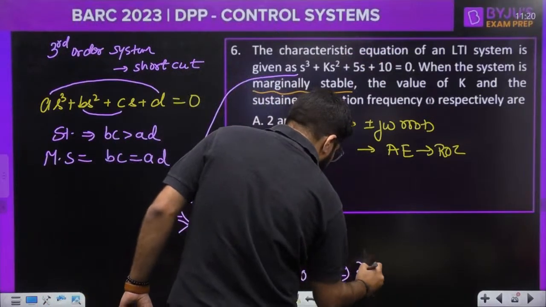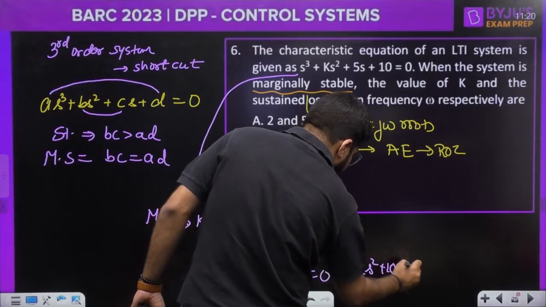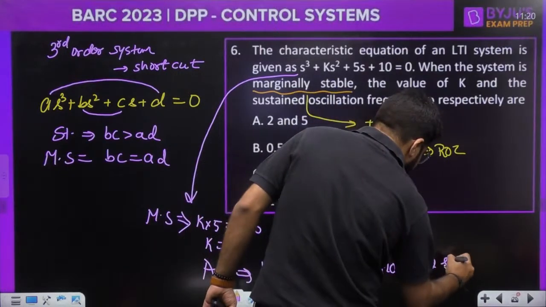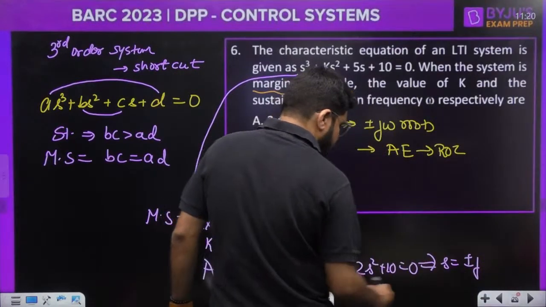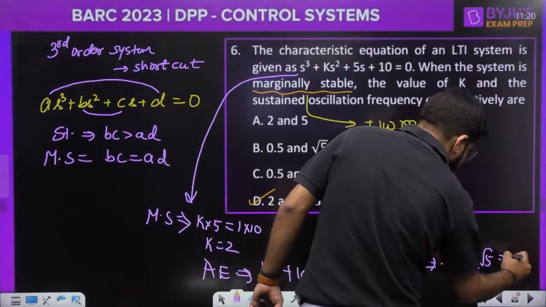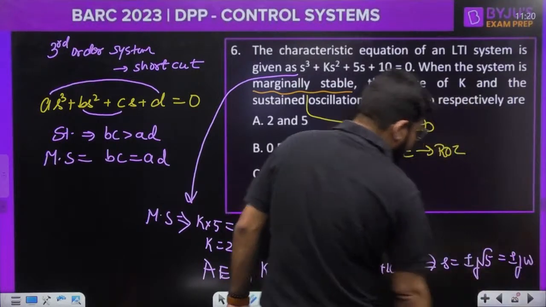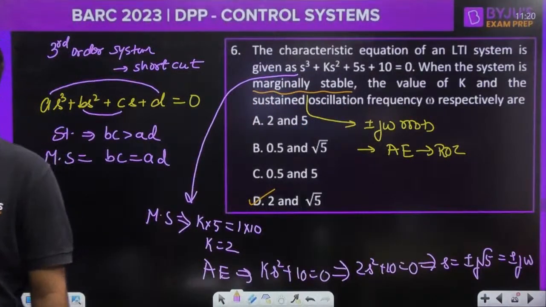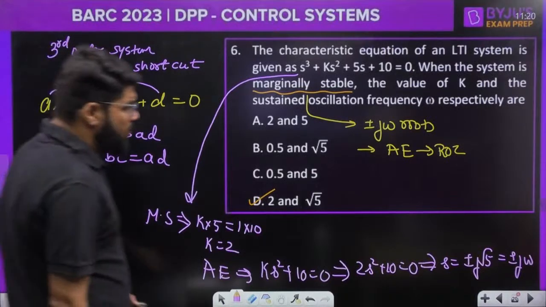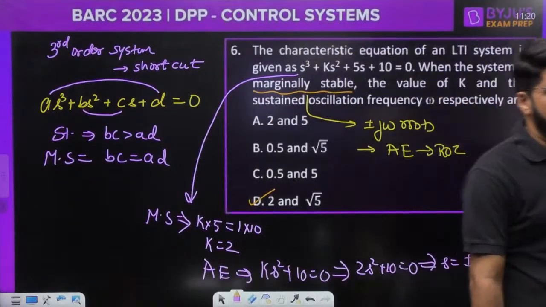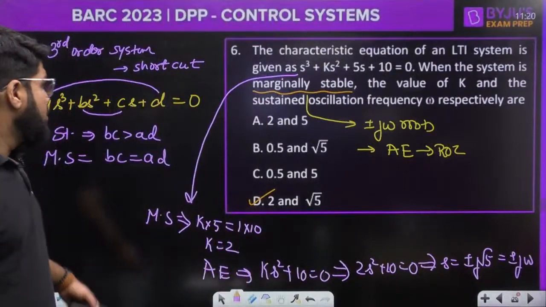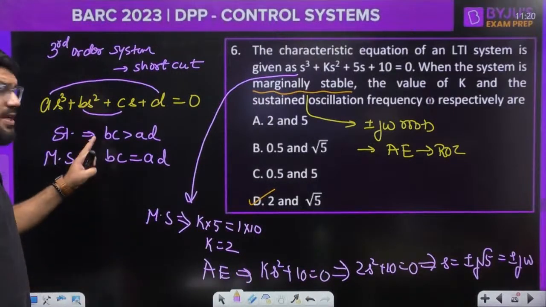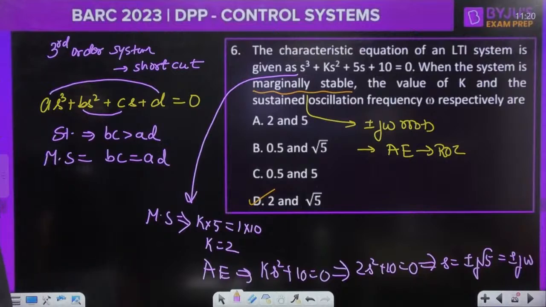Putting K equal to 2, we get 2s square plus 10 equal to 0, and hence s is equal to plus minus j root 5, which you can compare with plus minus j omega. So for a cubic equation, you must know this shortcut. Very, very repeated and important questions can come on the cubic equation, directly or indirectly. So inner product equal to outer product, and for stability, BC must be greater than AD.